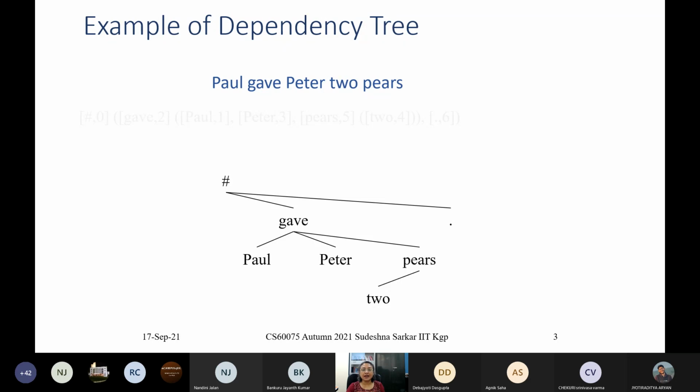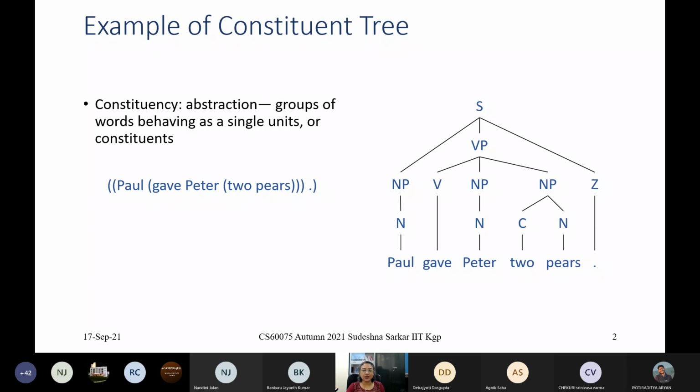Whereas here, an internal node is a constituent, and it can have 1, 2, 3, 4, any number of children, and the children can be either terminals or words, but the leaves are all words and the internal nodes are all constituents. Is that okay? Does everyone see that?